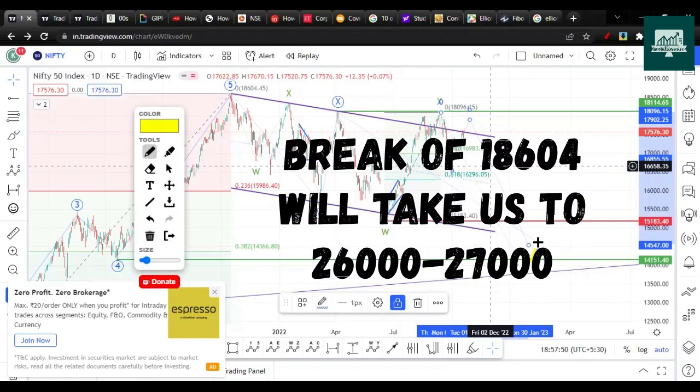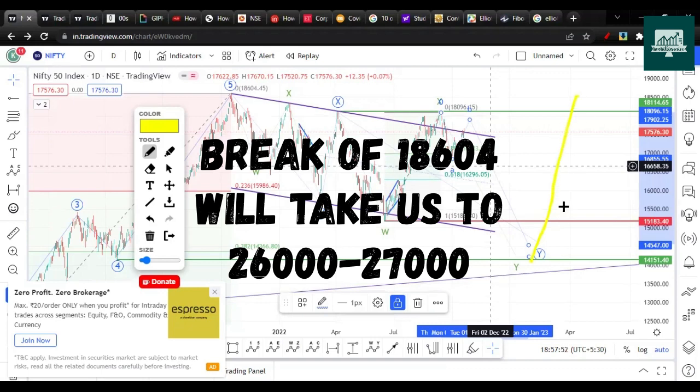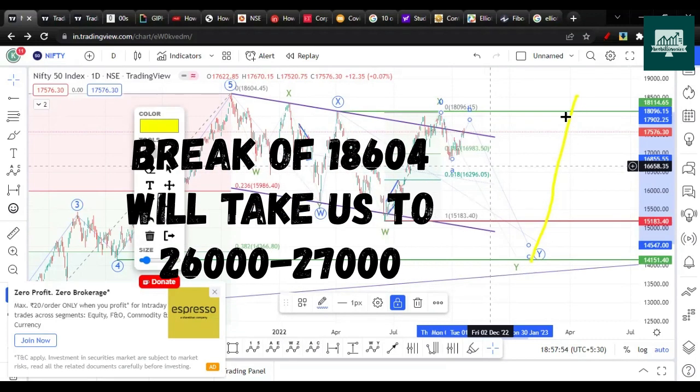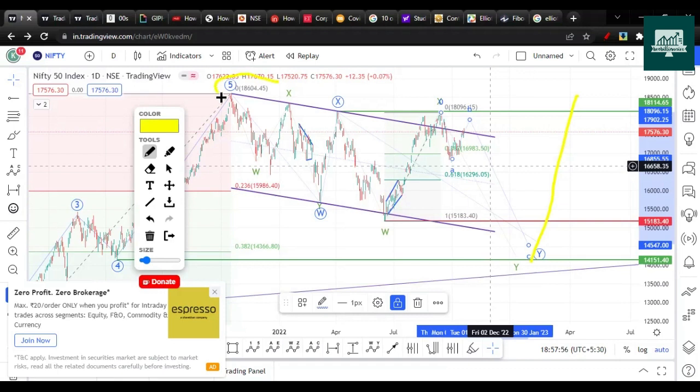So if Nifty starts a rally from here, we should not consider the rally has started unless it breaks 18,604. We can wait for a break of this, or even one can consider the break of 18,096 from the low of 15,000 if our analysis is valid. So Nifty is supposed to drop here and then break out above this. Then we are going towards 26,000 to 27,000.